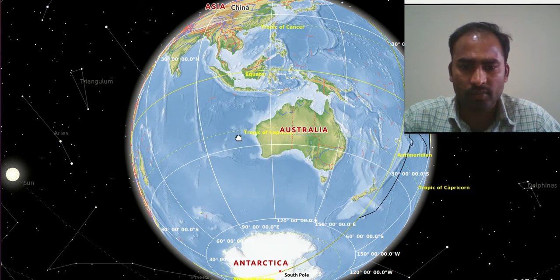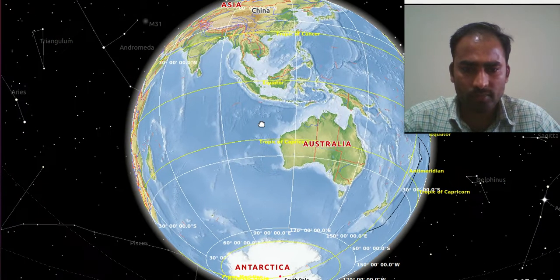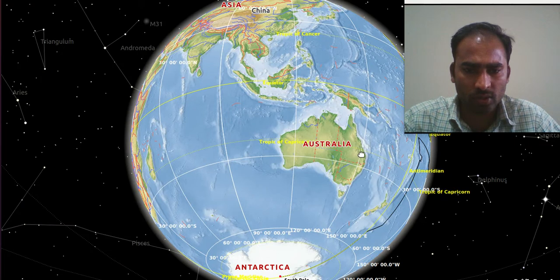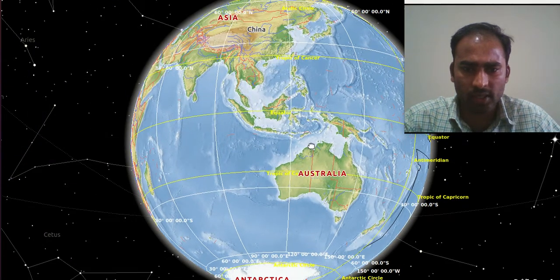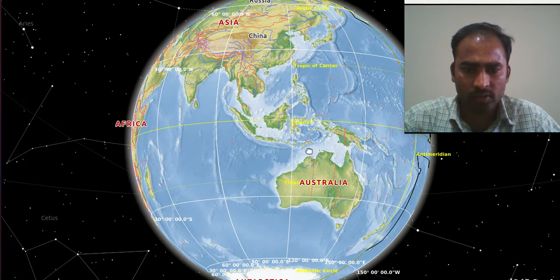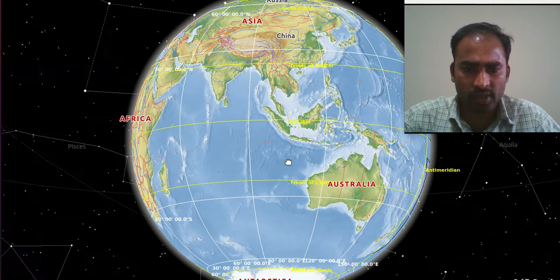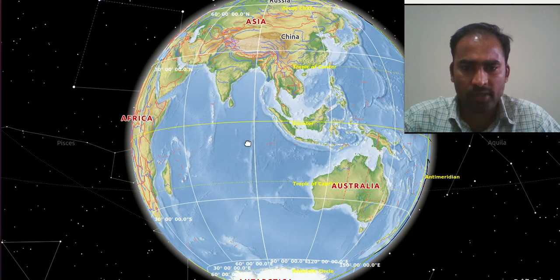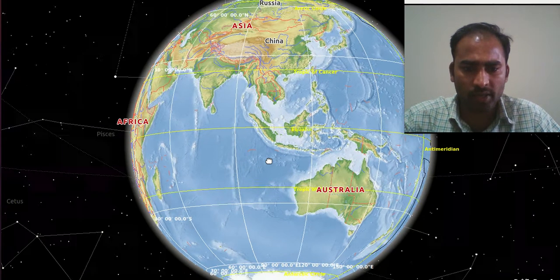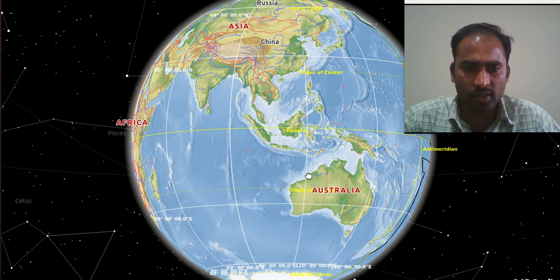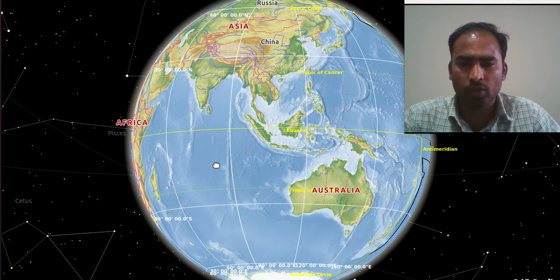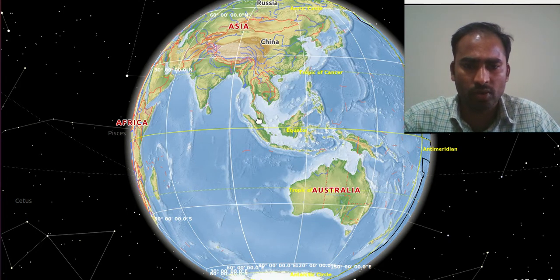See, through Australia also the Tropic of Capricorn passes. And here, one interesting fact is, if we celebrate the Christmas festival in India in the winter season, in Australia at that time they will be having a summer season. The reason is the winter solstice. So I will give homework to you all, that you please find out about the winter solstice.